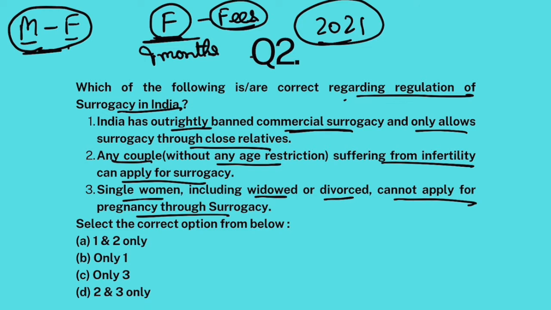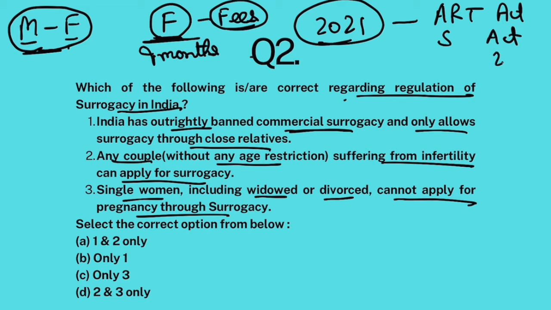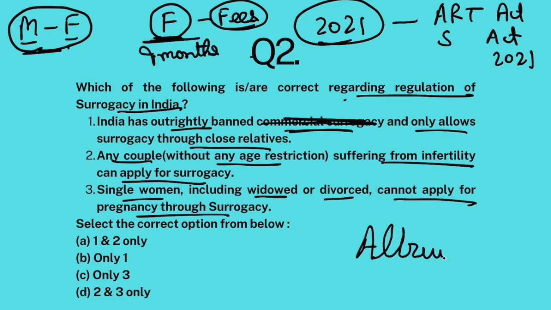That is why India passed two laws: the Assisted Reproductive Technologies Act and the Surrogacy Act in 2021. These two acts completely banned surrogacy for commercial purposes. You cannot hire a third female. It only allowed altruistic surrogacy.